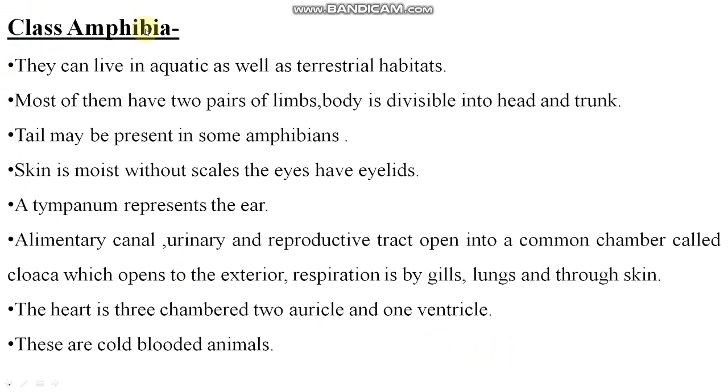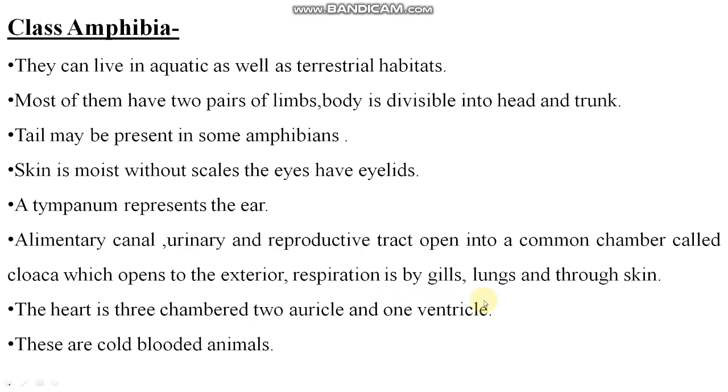Now come to class Amphibia. They can live in aquatic as well as terrestrial habitats. Most of them have two pairs of limbs. Body is divisible into head and trunk. Tail may be present in some amphibians. Skin is moist without scales. The eyes have eyelids. A tympanum represents the ear. There is no external ear, there is a flap-like structure that represents the ear. Alimentary canal, urinary and reproductive tract open into a common chamber called cloaca, which opens to the exterior.